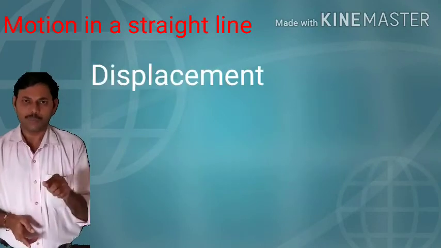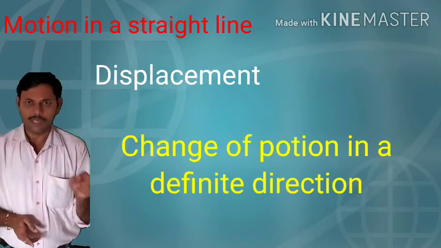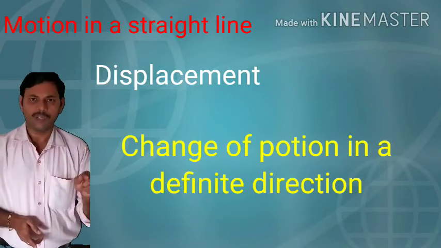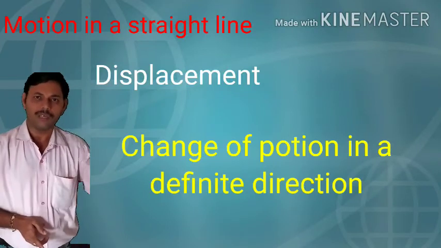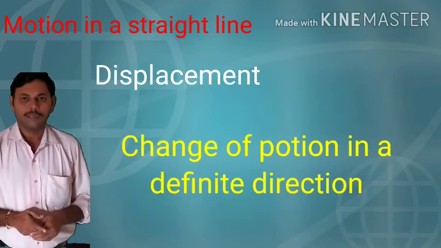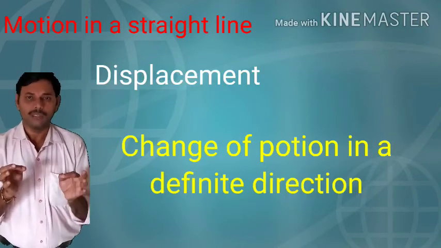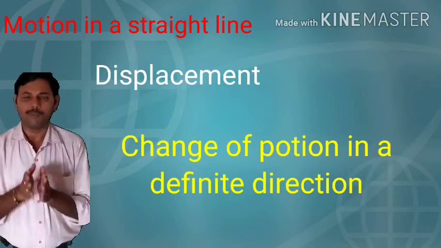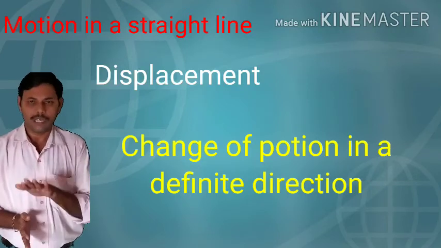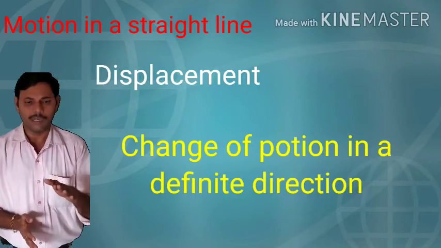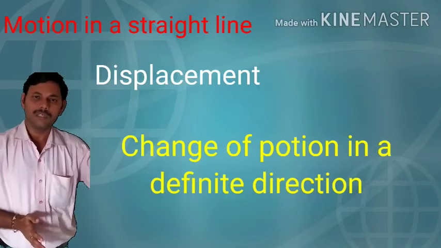Whereas displacement: change of position of a body in a definite direction is displacement. Another definition is that the shortest path is also known as displacement, but the perfect definition is change of position of a body in a definite direction.